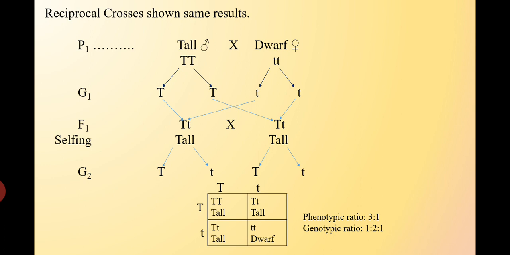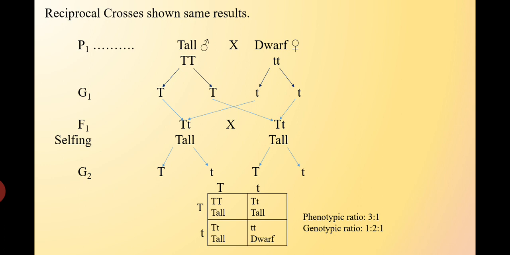In the cross, there are two parents, tall and dwarf. Tall is male and dwarf is female. It may be vice versa: the tall may be female and the dwarf may be male. So it may be the reciprocal cross. Tall contains capital T and dwarf contains small t. The tall produces the gamete capital T, and dwarf produces the gamete small t.